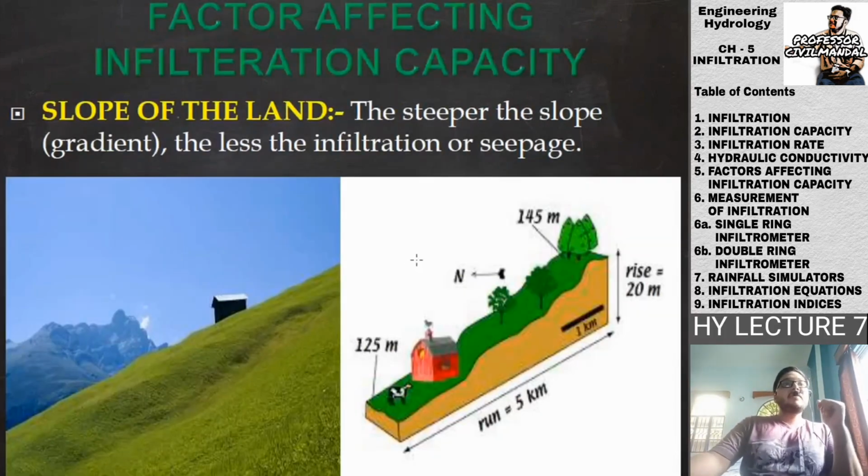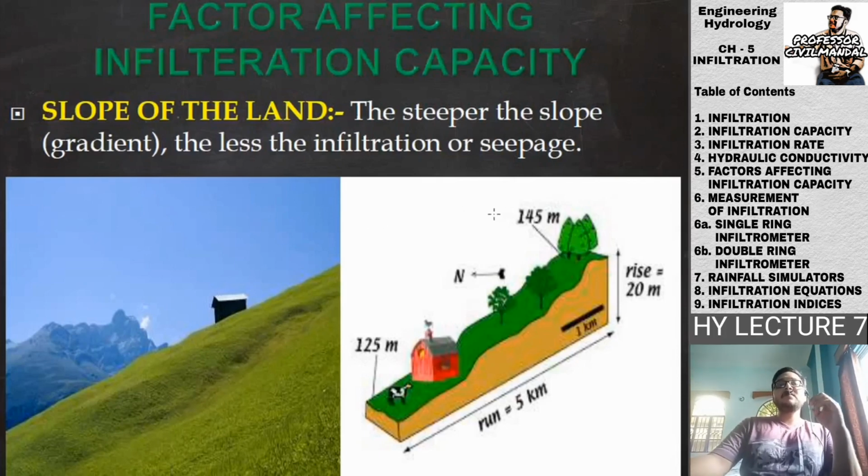Next is the factors affecting infiltration capacity. So there are some factors which will be affecting the infiltration capacity. The first is the slope of the land. So how will the slope of the land affect? The steeper the slope, the gradient, the less will be the infiltration or seepage.